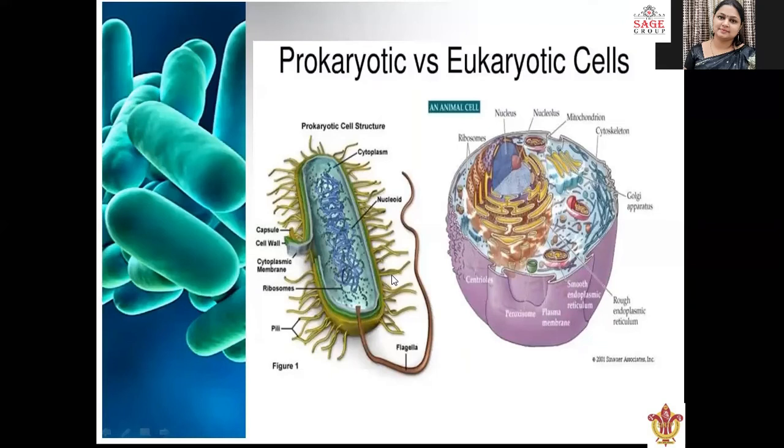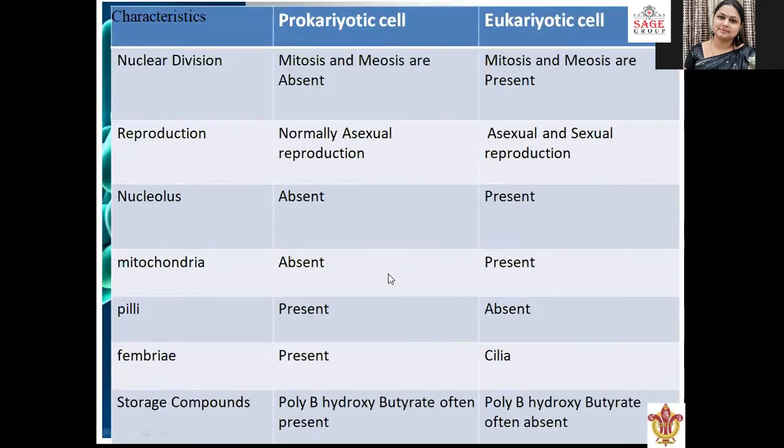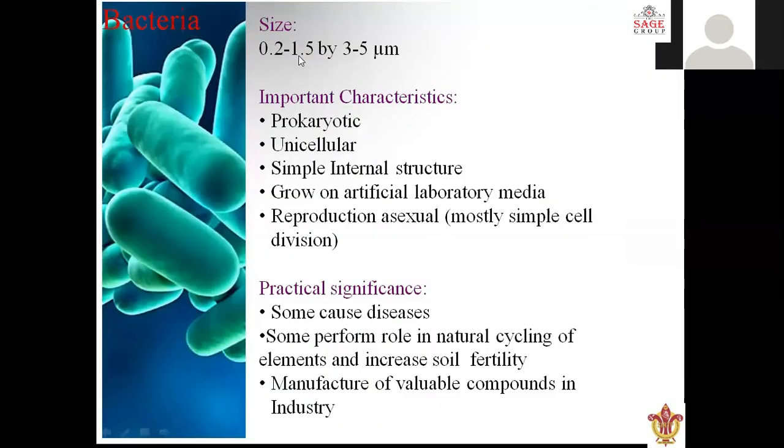Bacterial normal size ranges from 0.2 to 5 micrometers. Okay, they are prokaryotic, unicellular, with simple internal structure, and bacteria will grow on artificial media. Reproduction is mostly asexual, mostly simple cell division or budding type of reproduction in case of bacteria.